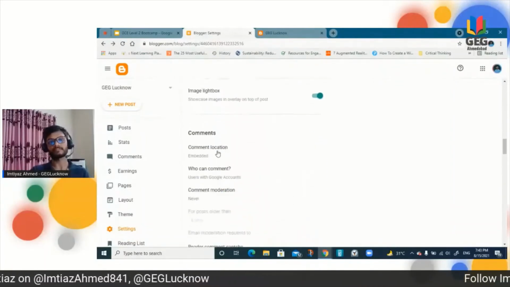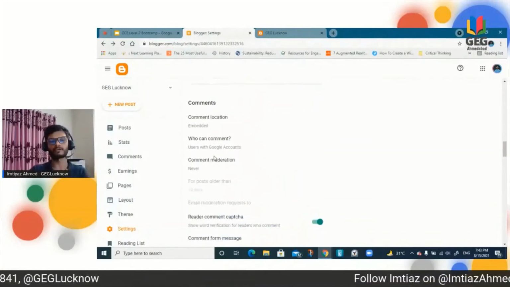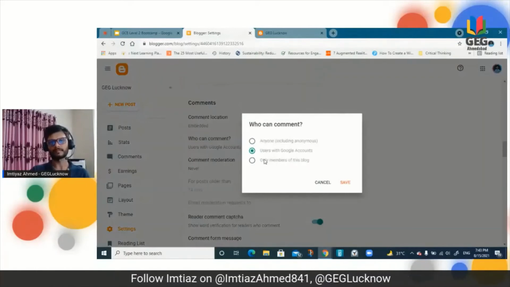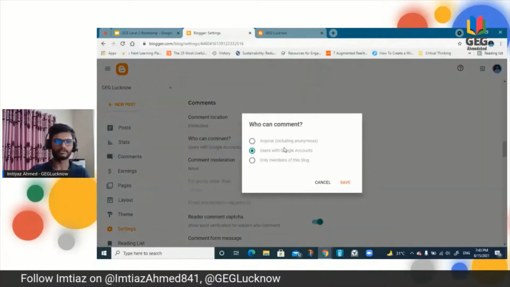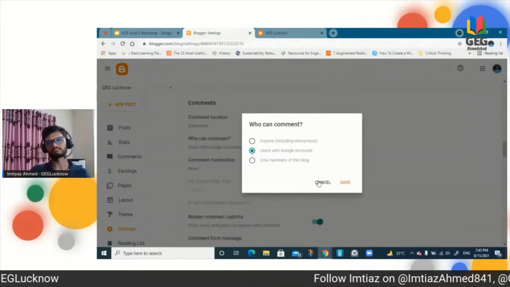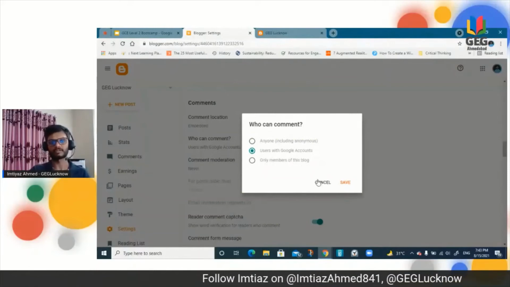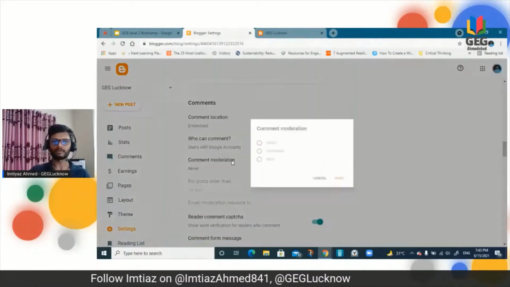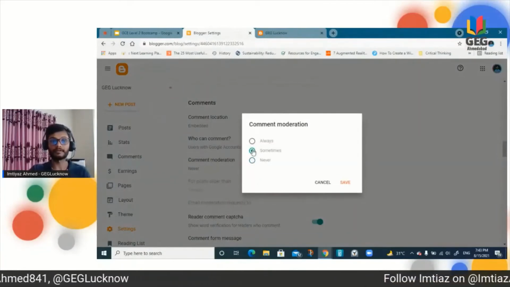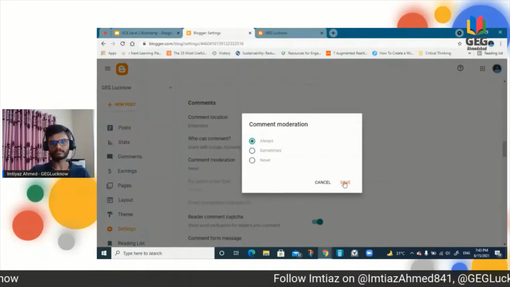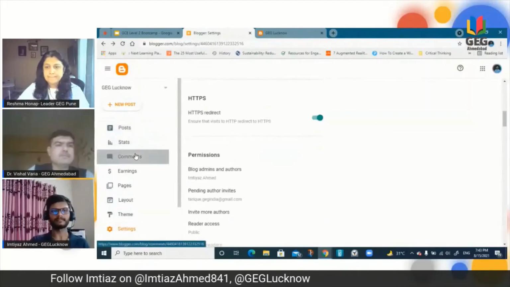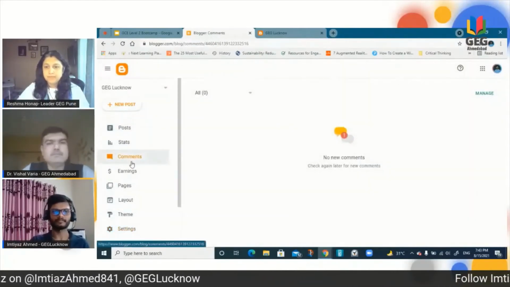And then comments. This is again an important part, what kind of comment you want. Comment location, embedded, who can comment. You can choose any one of them: users with Google accounts only, or anyone, even without Google accounts. Or a little bit strict, so that everybody cannot comment. At least you can check with the Google account who have commented. And comment moderation, if you want the comment moderation. I have clicked here never, but sometimes you can moderate it by yourself, or always. So that is somewhat few settings. If somebody comments, I can easily see it here. So far nobody has commented, it's okay.